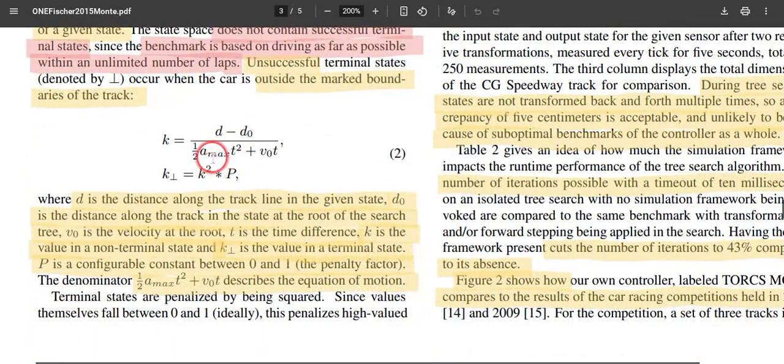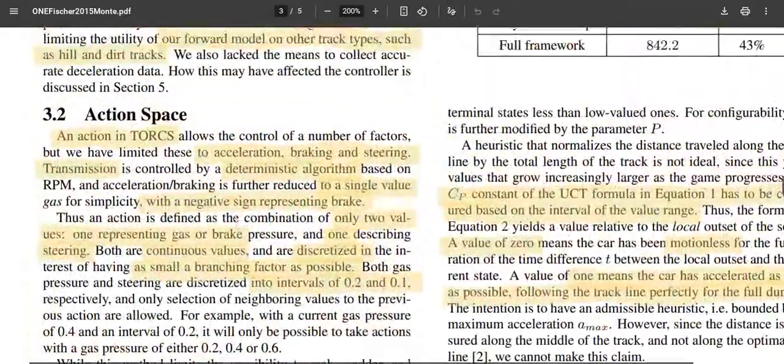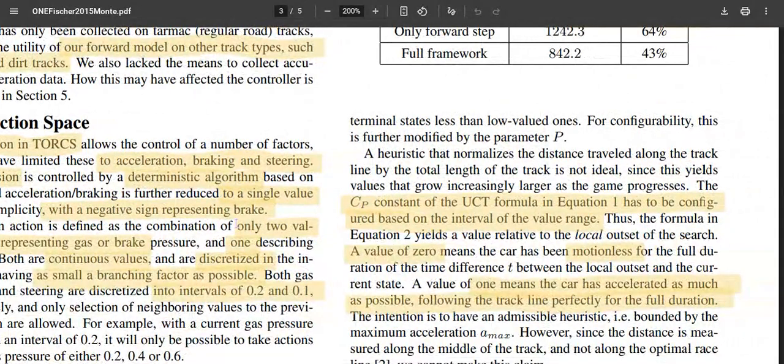The evaluation function is based on an equation. It is nothing but how much distance the car can maximally travel for particular accelerations and particular initial velocities. If this value goes beyond a certain limit, it means that the car has gone out of the track, and that will be penalized using the second equation.